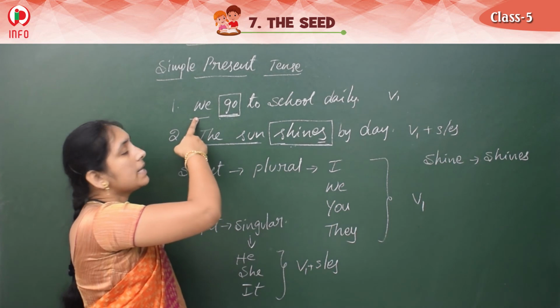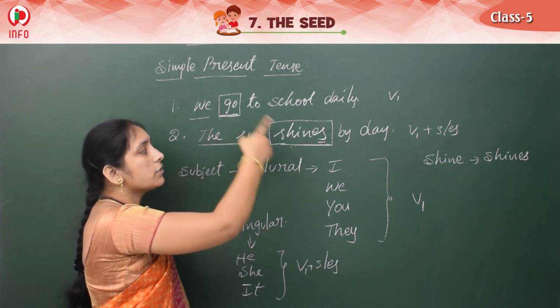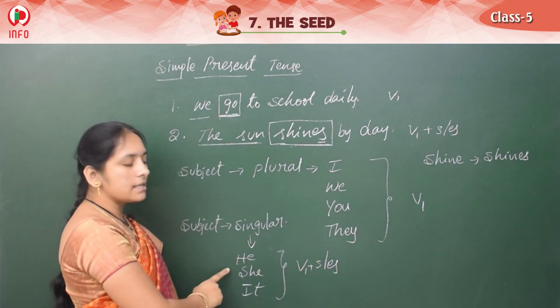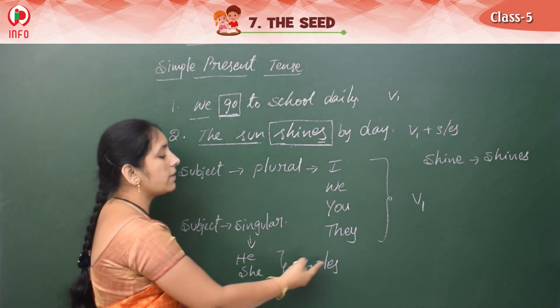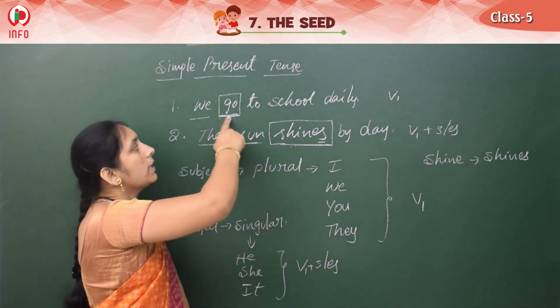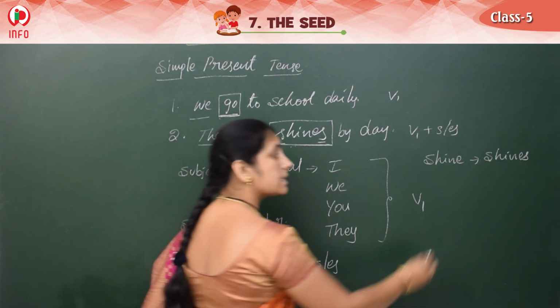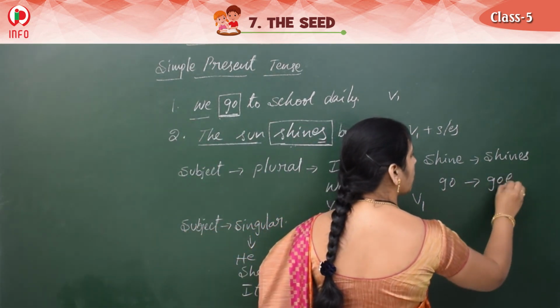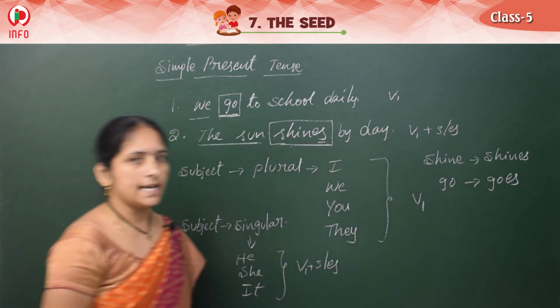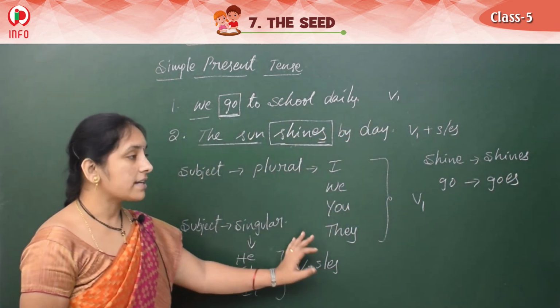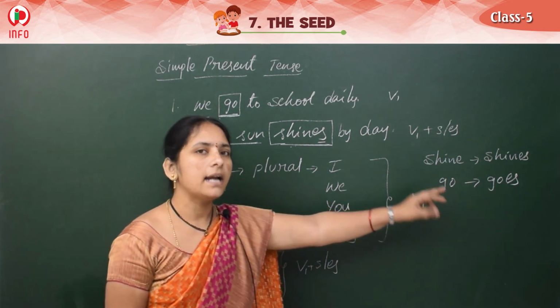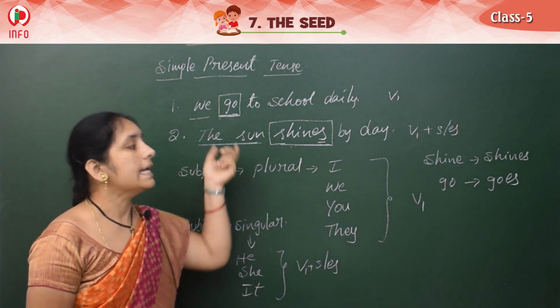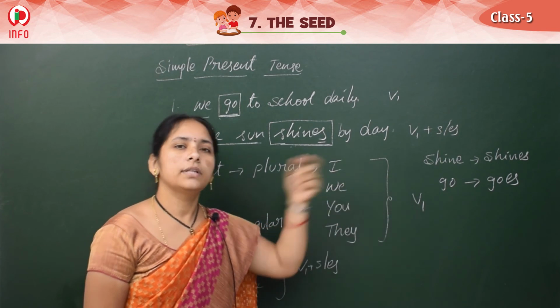If we replace it with he, what should we write? He is singular. Then we should write V1 S or ES. What is the V1? Go. What is the S or ES form for this? Yes, very good. Goes. The spelling is ES, right? So, for some words only S will add and for some verbs ES will add. According to that we should write it.